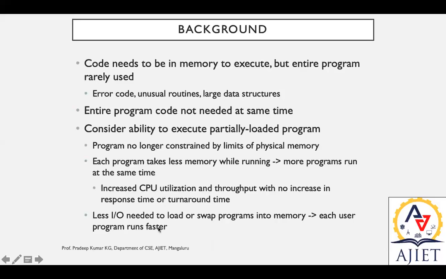This is something we already discussed: how we can schedule different cores for a particular program, a particular instruction. So less I/O is needed to load or swap programs into memory. Whenever we say less I/O, input output, on the other hand, each user program runs faster because there is no input output for each and every line.